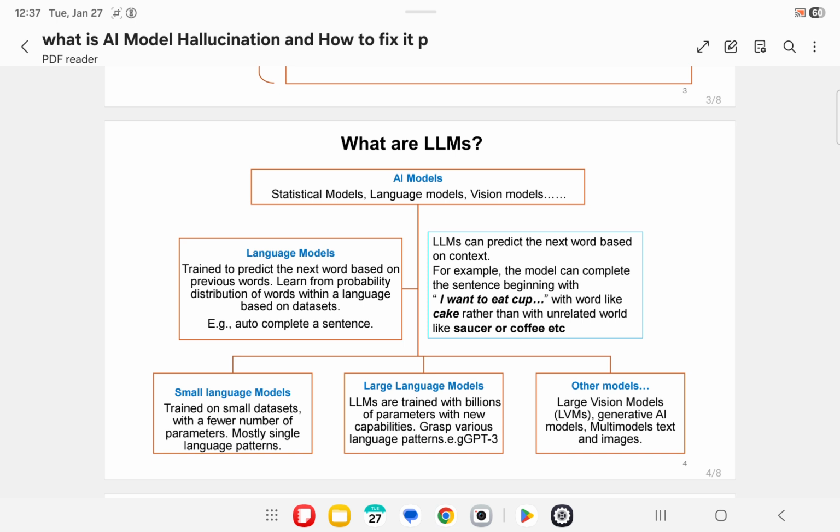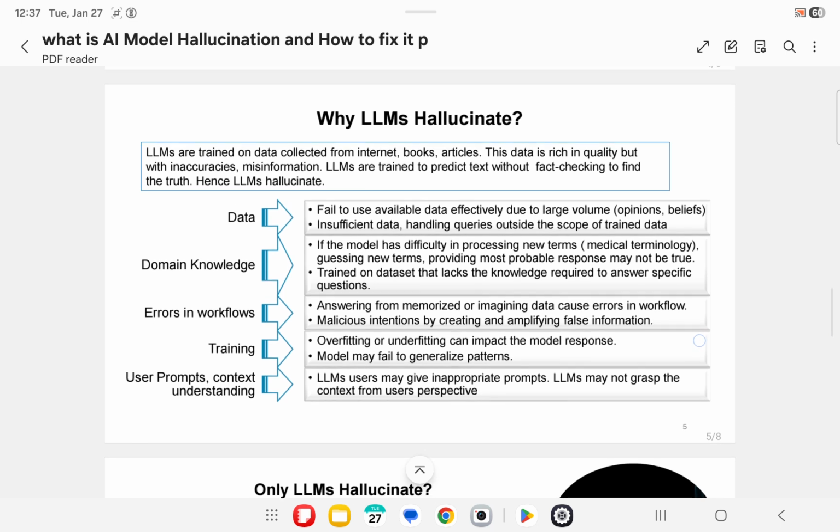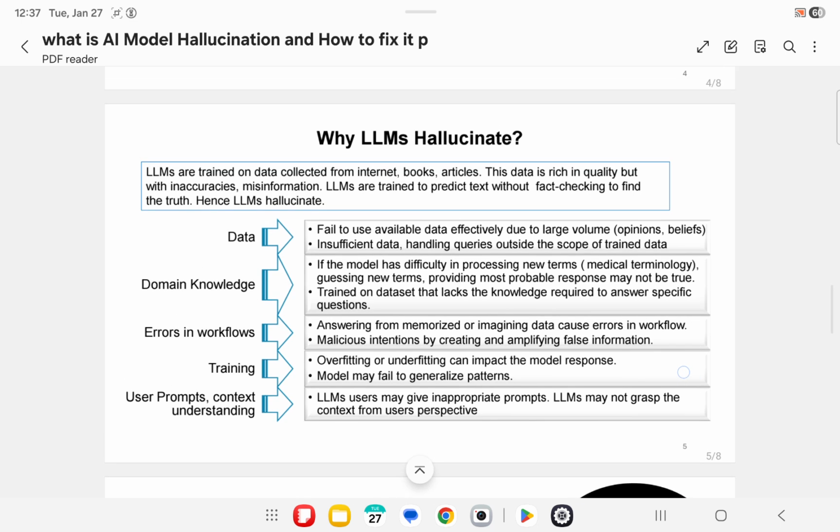Now next let us see why LLMs hallucinate. LLMs are trained on data collected from internet, Wikipedia, books, articles. This data is rich in quality but with inaccuracies, misinformation. LLMs are trained to predict text without fact checking to find the truth. Hence, LLMs hallucinate.